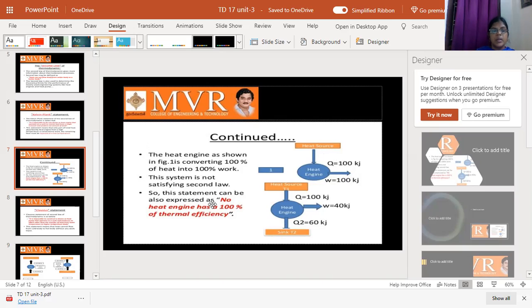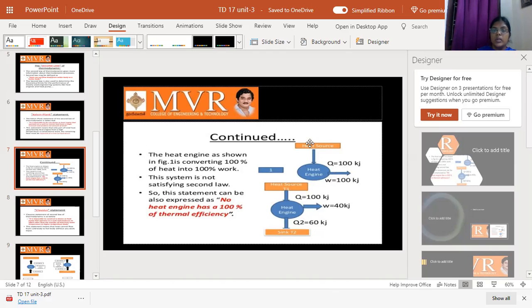So this statement can also be expressed as: no heat engine has 100% thermal efficiency. Because of some losses we get, for example, W equals 40 kilojoules, and the remaining rejected heat is given to the sink. But here the heat is completely converted into work without any losses, and no rejected heat is sent to the sink. It is not possible.